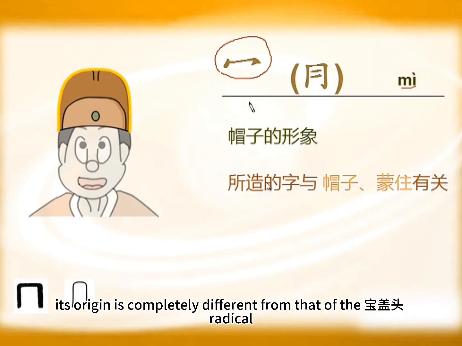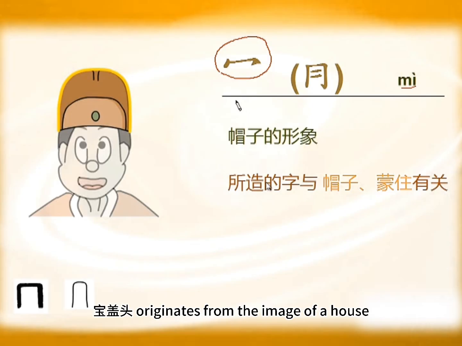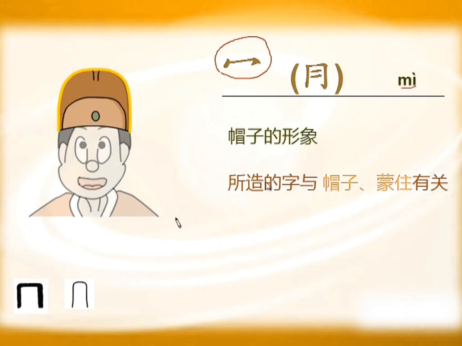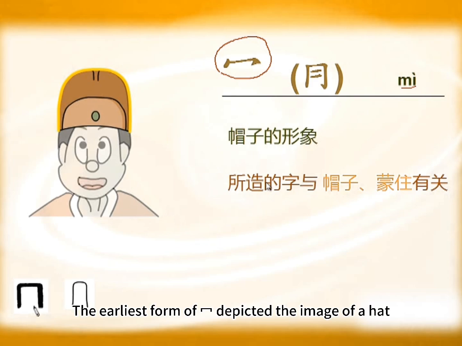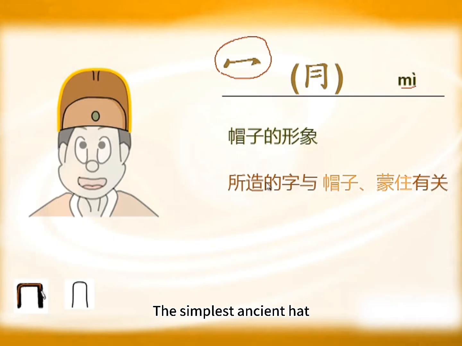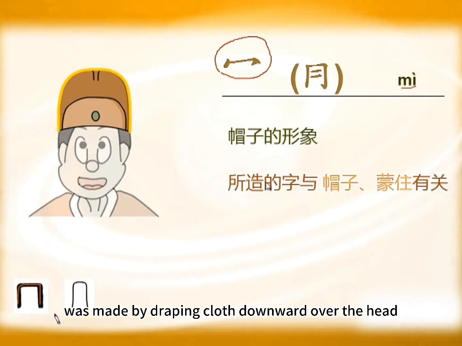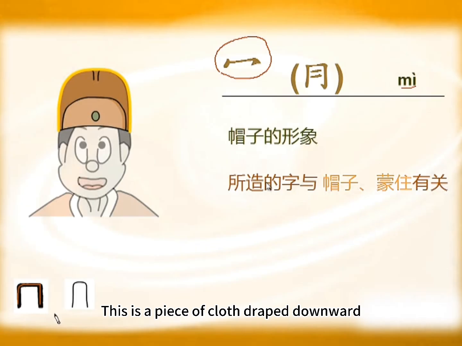Actually, its origin is completely different from that of the bao gai tou radical. Bao gai tou originates from the image of a house, while tu bao gai originates from a hat. The earliest form of tu depicted the image of a hat. The simplest ancient hat was made by draping cloth downward over the head. This is a piece of cloth draped downward.